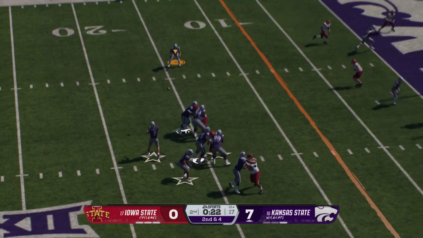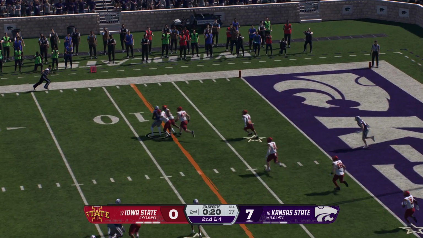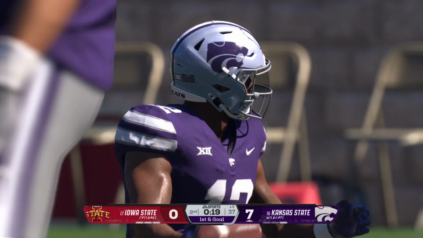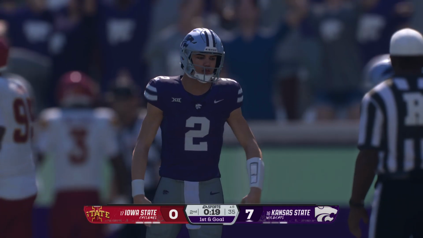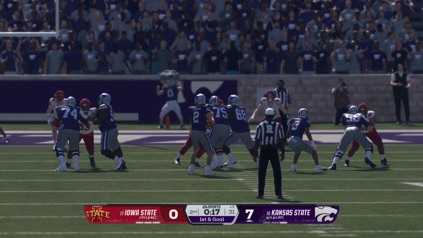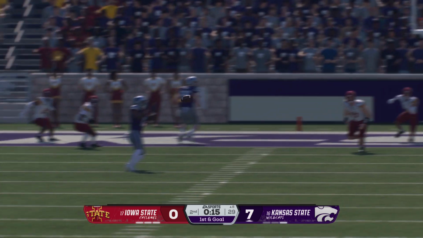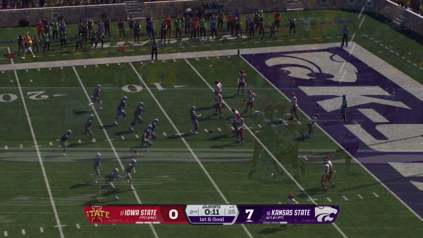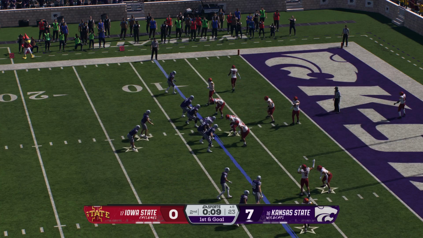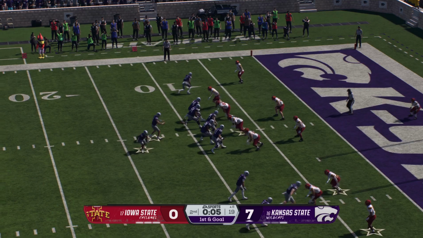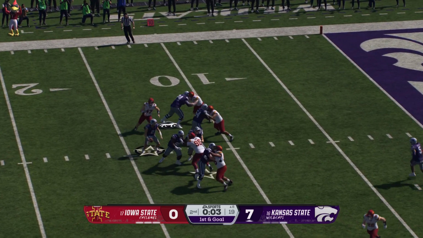From the shotgun, drops back. It's a quick grab. Brought down after the catch, but at the 8-yard line. The offense threatening here. So the offense takes the field in the final seconds of the half. Chance for just a couple more plays. Quarterback looking to connect with the receiver here.